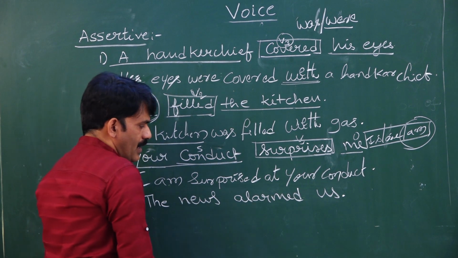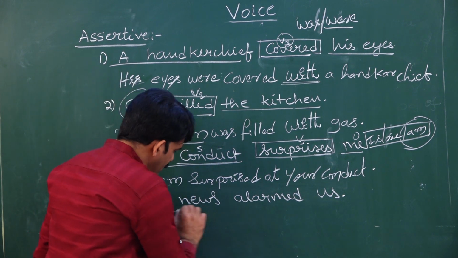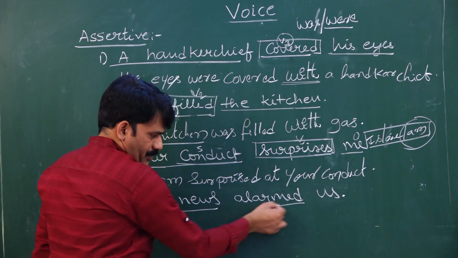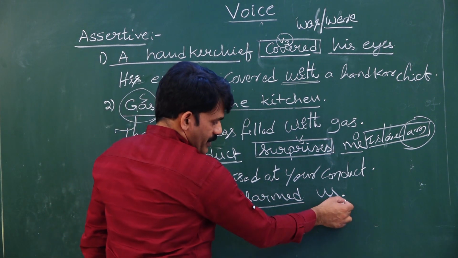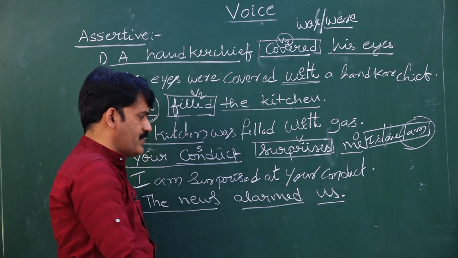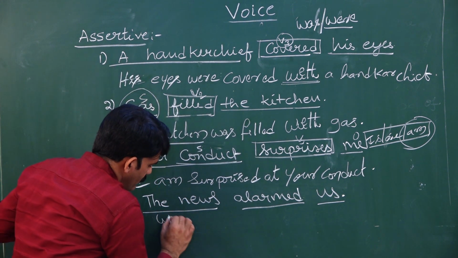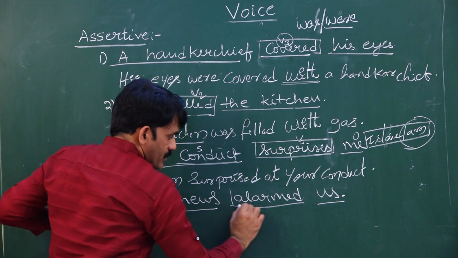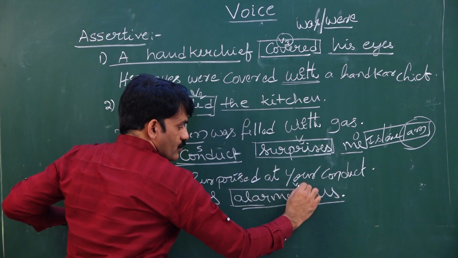The news alarmed us. What is the subject here? The news. What is the verb here? Alarmed. What is the object here? Us. What is the subject form of us? The subject form of us is we. Alarmed. Alarmed is again in V2.